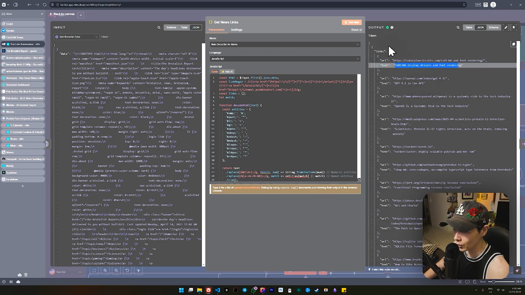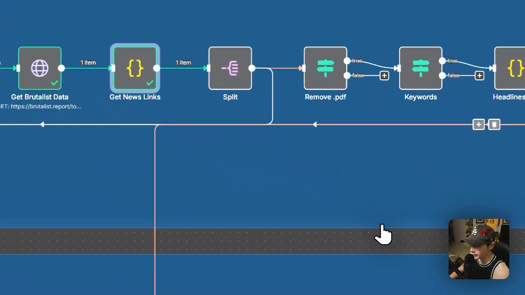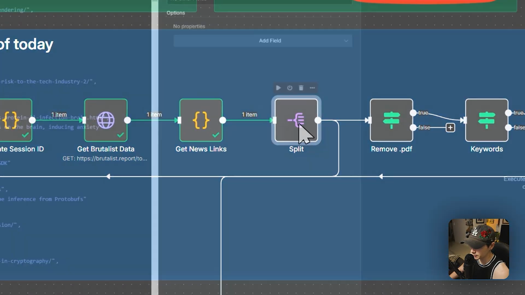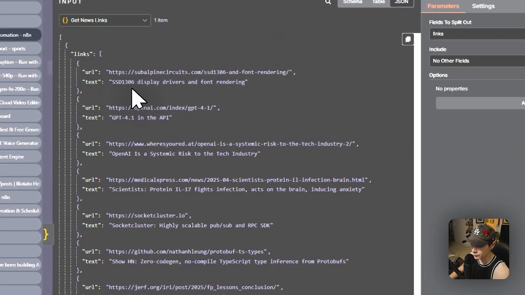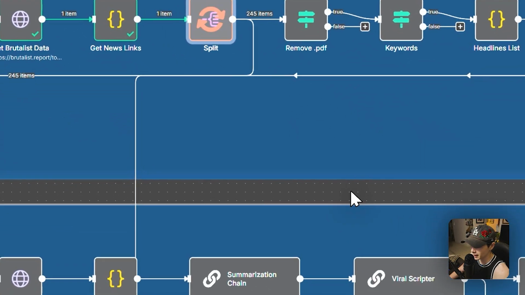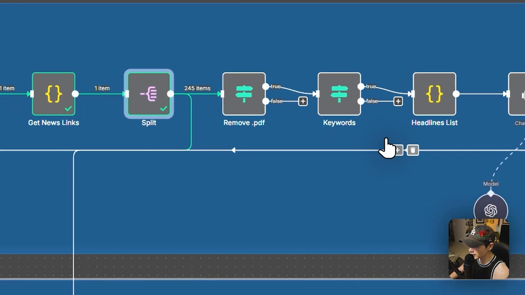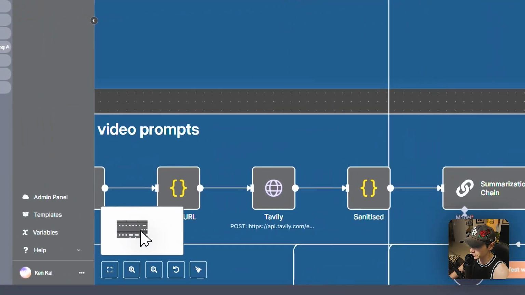That's going to be important because we're going to be putting that through to our agent as well. After that, we're just doing a simple split. I just want to split everything out really easily, so that when I pass it over to my little agent over here, it can access all that information very easily.